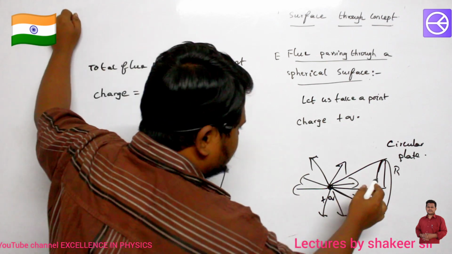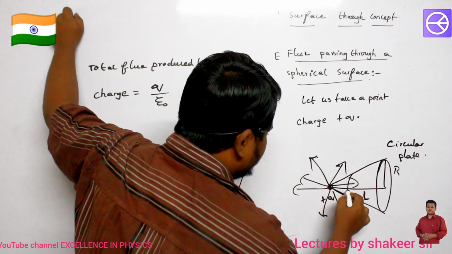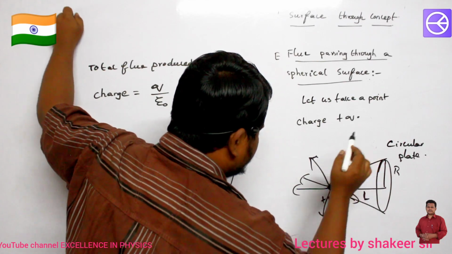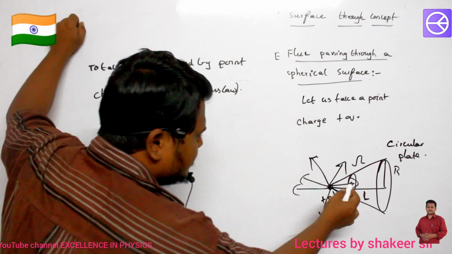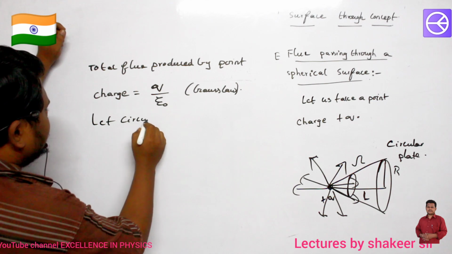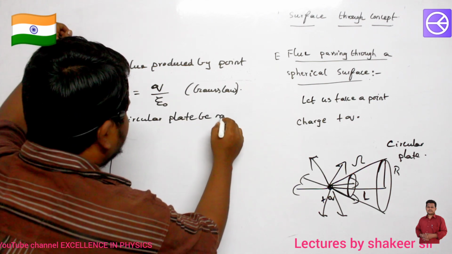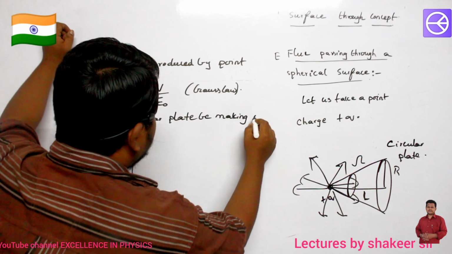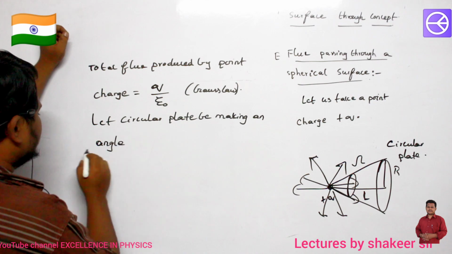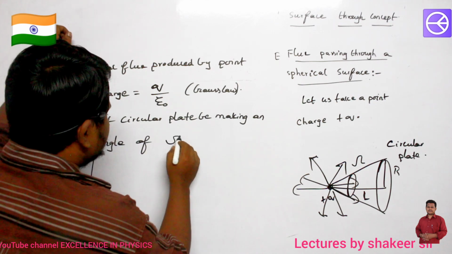Let us consider this circular plate is making a solid angle of sigma. This is the solid angle which is created. So let the circular plate be making a solid angle of sigma.